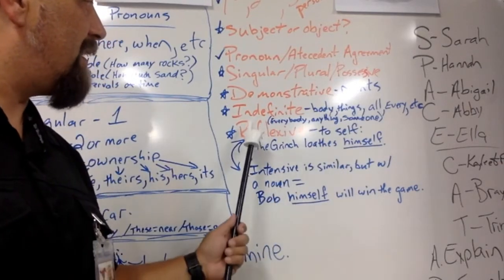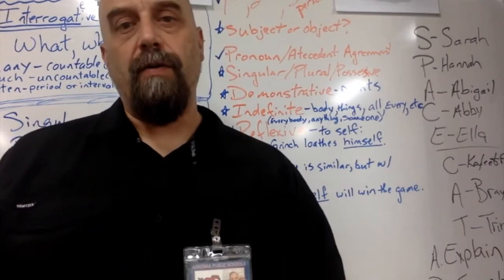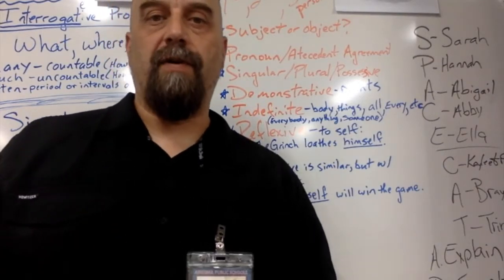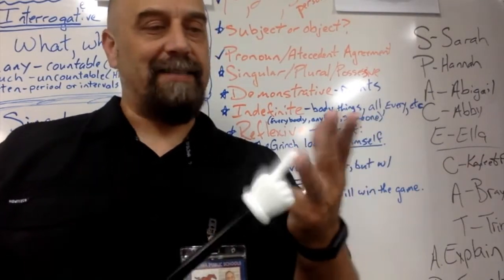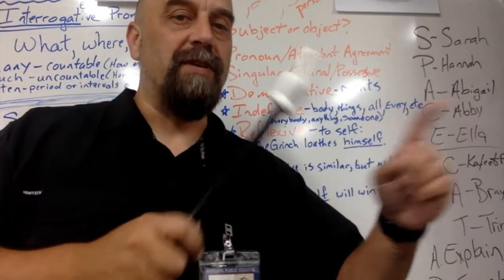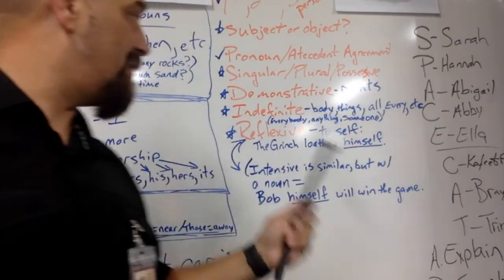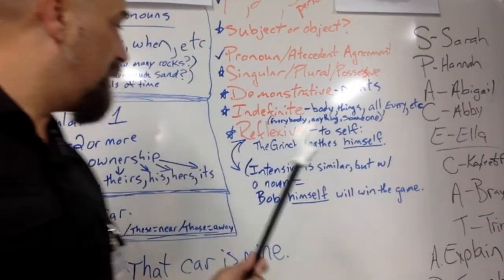Singular, plural, and possessive we talked about. Demonstrative we've talked about. Indefinite, that's the one, every, no, thing, body, one kind of words. Nobody, anything, somebody, someone. It's just in general. If I say he went to the store, that's specific. Somebody went to the store is not. That's why it's called indefinite. That's just pretty easy to know.